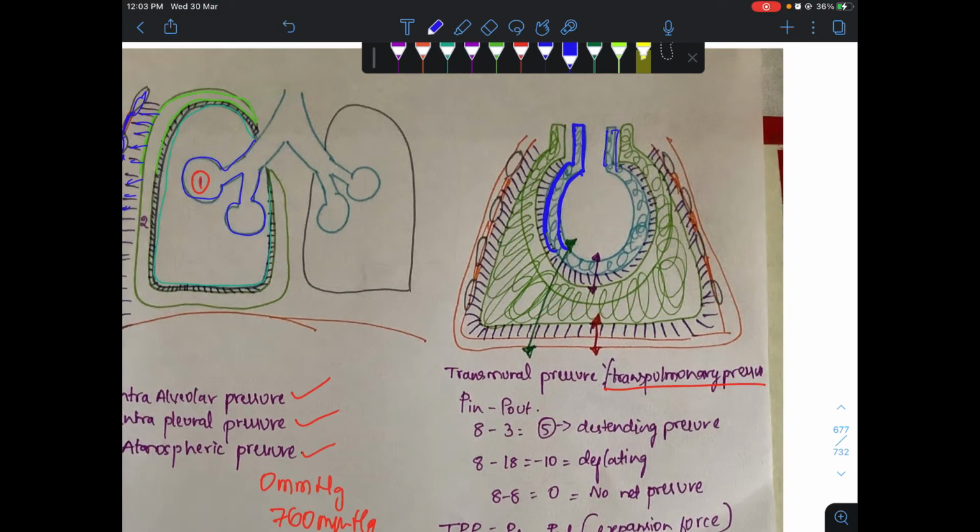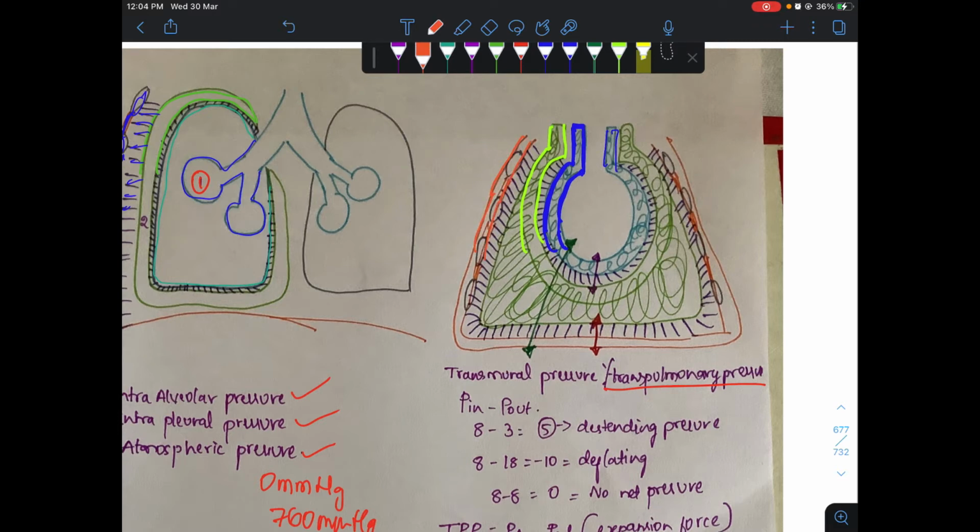Now let's see some of the other pressures. This is one of the alveoli, and this is the pleura. This is the visceral pleura and the parietal pleura, and then we have the thoracic cavity.